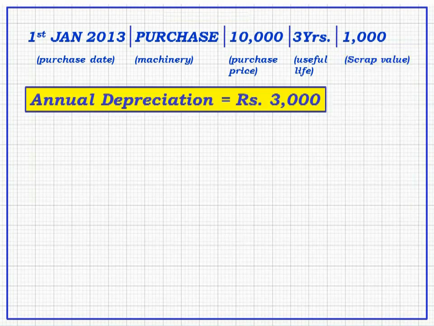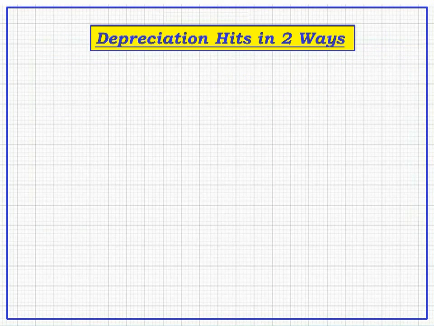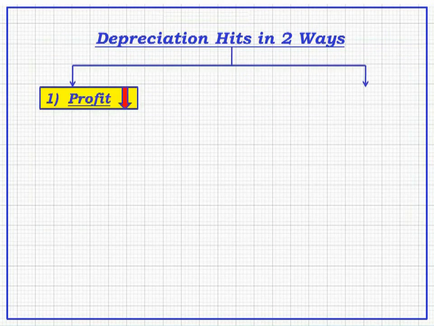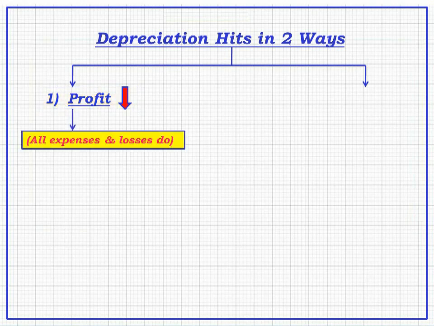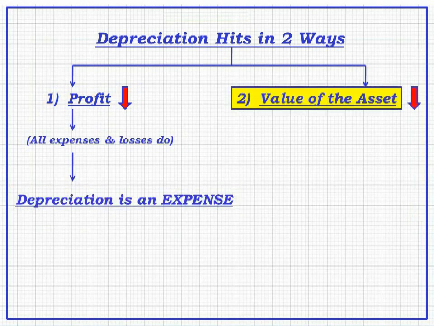Be careful. Depreciation hits in two ways. Number one, it reduces our profits because all expenses and losses reduce our profits. Depreciation is an expense for us. It will reduce the profit. Number two, it will reduce the value of the asset. You must have noticed that machinery account was being credited every year. It means the value was getting decreased every year.